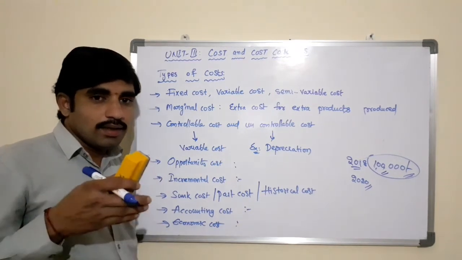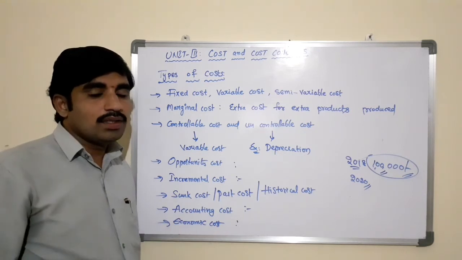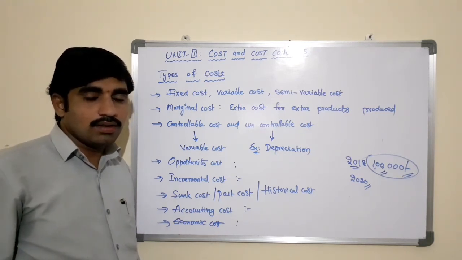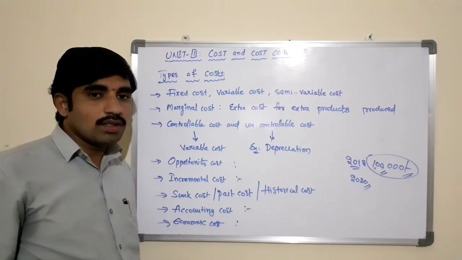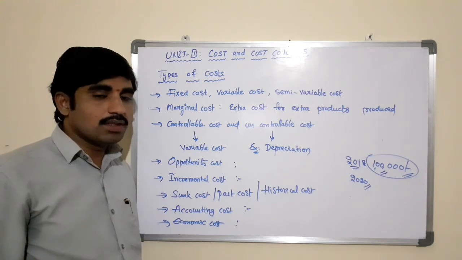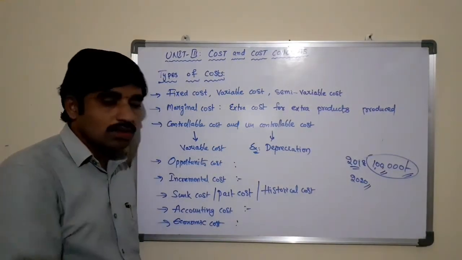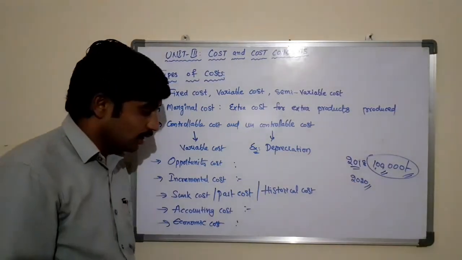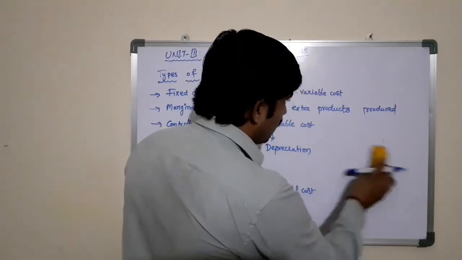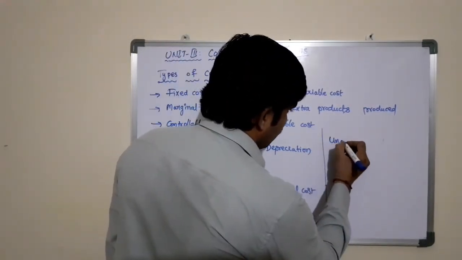The owners of the business are not taking the amount in terms of salary, but in terms of accounting, in the accounting books it will be recorded as an expenditure to the business, but originally these people will not take the salaries. Such cost is known as economic cost. The next cost is urgent cost and postponable cost.